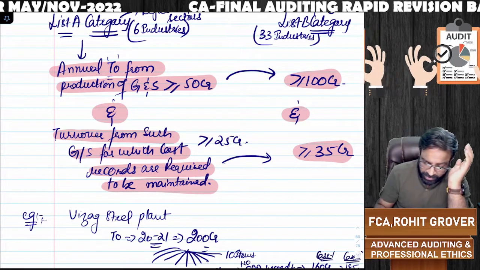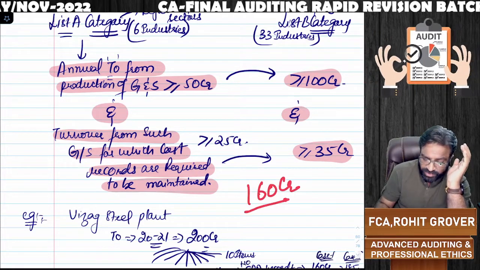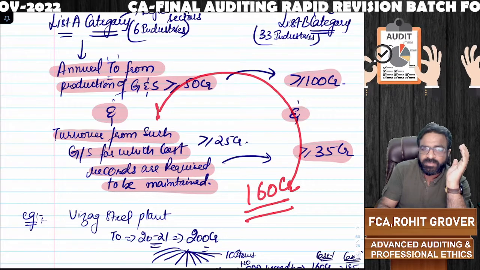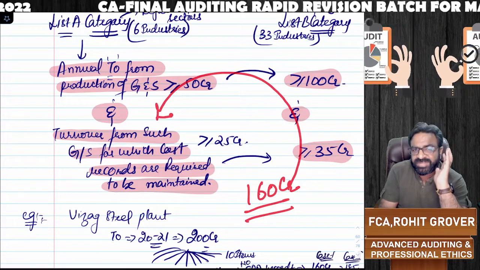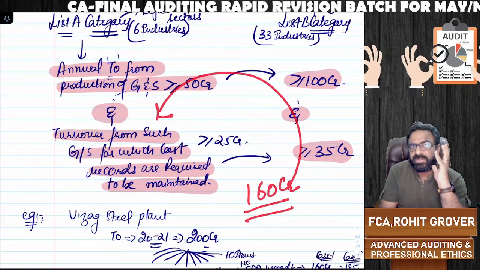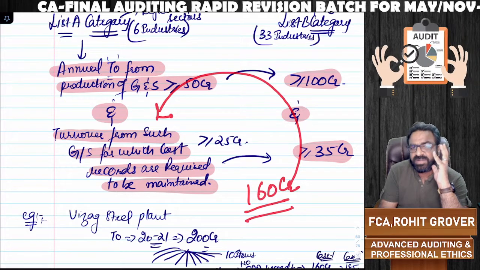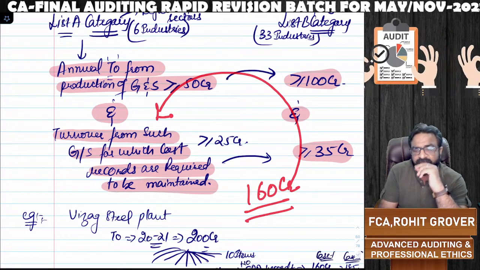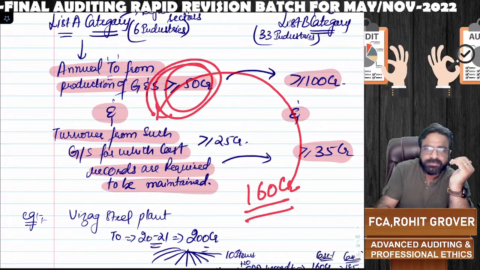Say for example, you are a company with 160 crores of turnover. It means you are from List A category, and condition number 1 is satisfied.